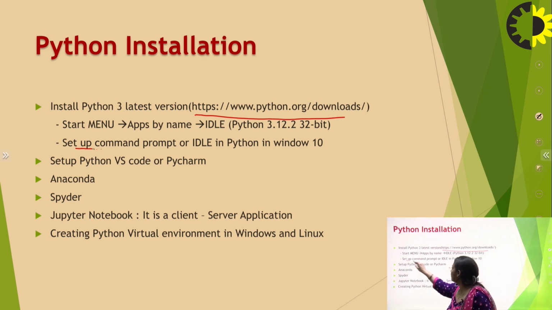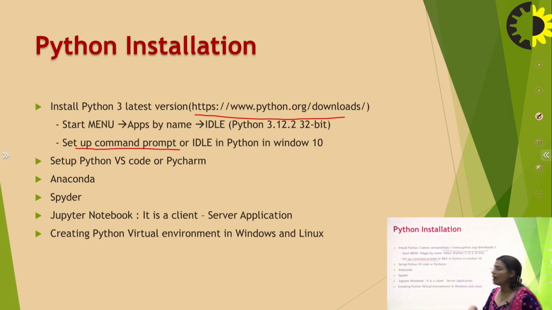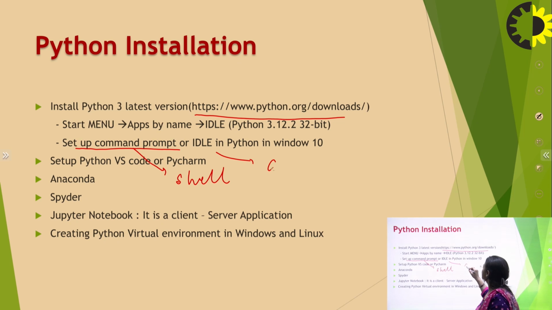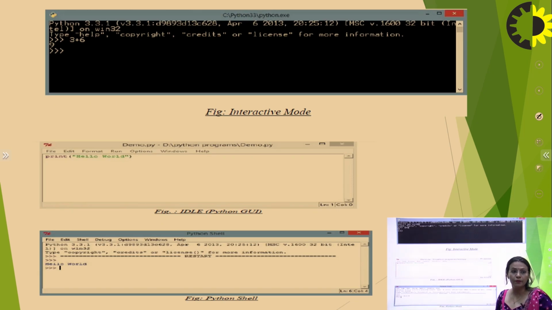So basically, once Python is installed, after installing any version, he has to first set up the command prompt or IDLE. That means the command prompt is the shell mode and IDLE is the GUI mode, so either will be available to him. Then here there are the angle brackets, and the angle brackets represent the interactiveness of Python.